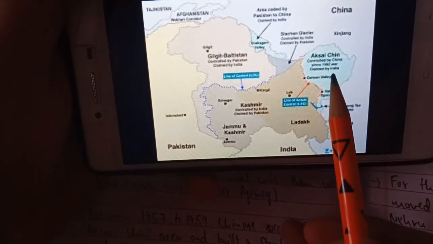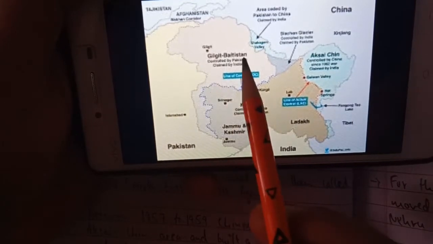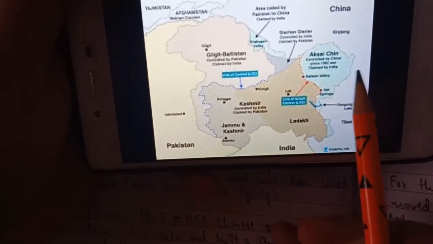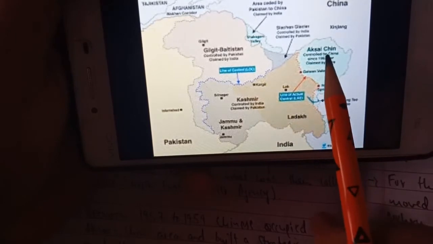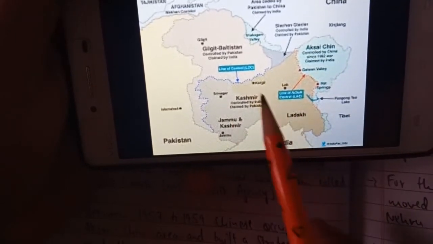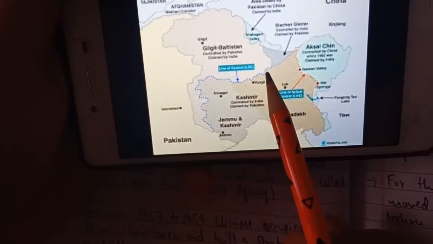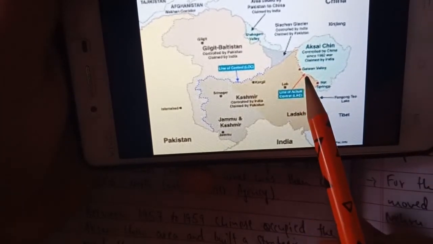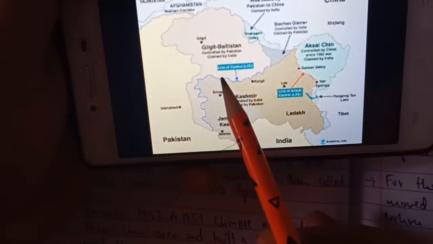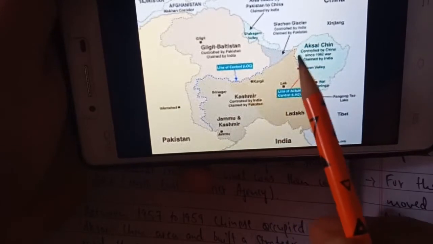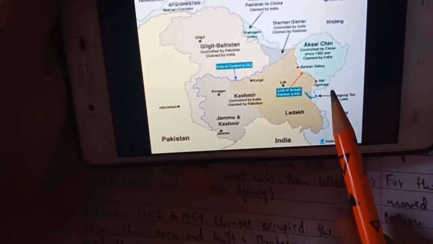Although it is administered on the western side by Pakistan and on the eastern side by China. This is Aksai Chin. This is POK. The red line is the line of control, LOC, and this is the line of actual control, LAC.